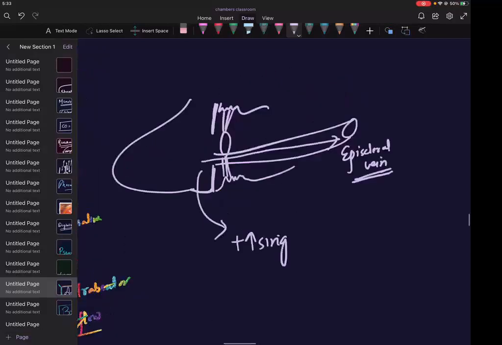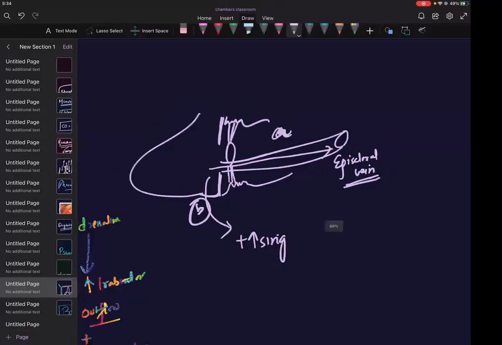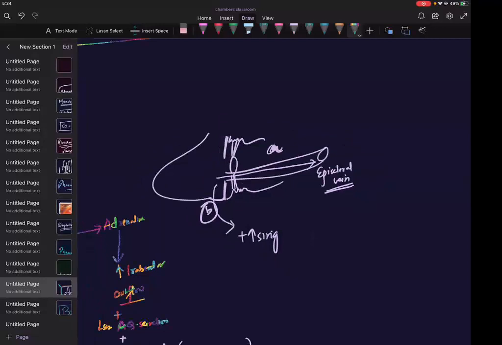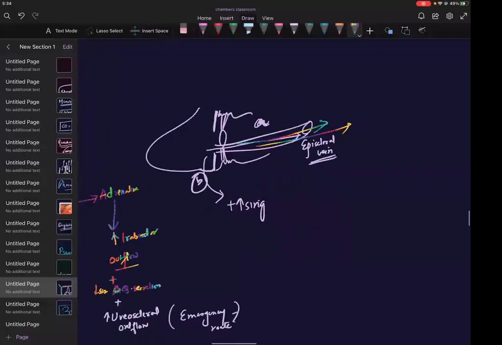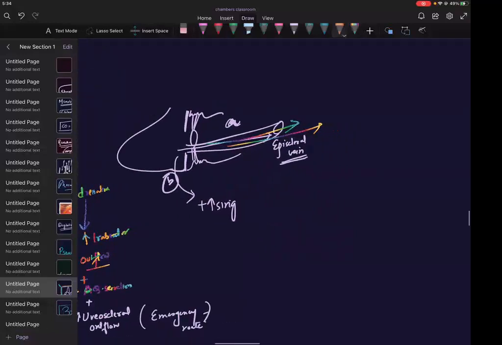Which outflow, A or B? Right now when I am giving the drug, which is increasing, A or B? So A is increasing, isn't it? A is increasing. Okay.